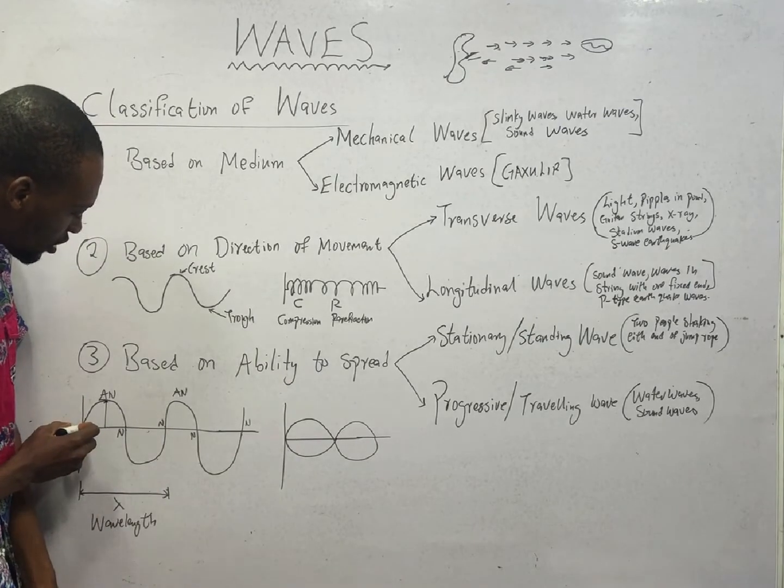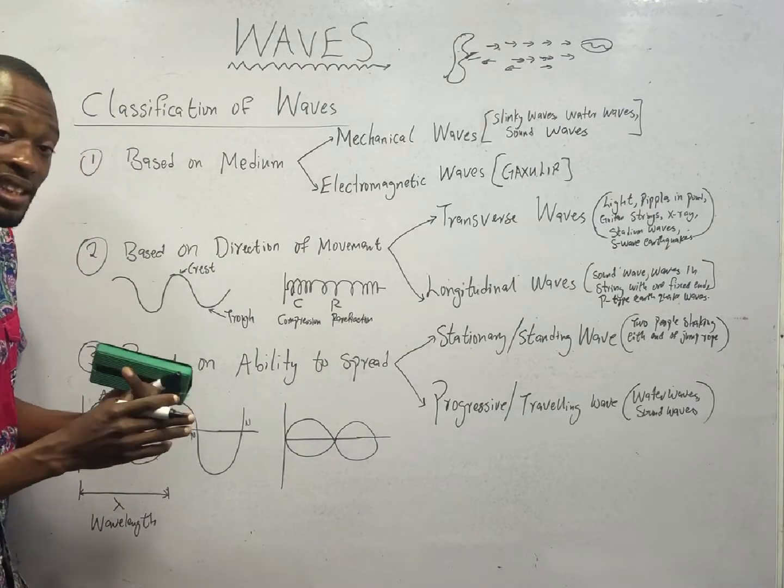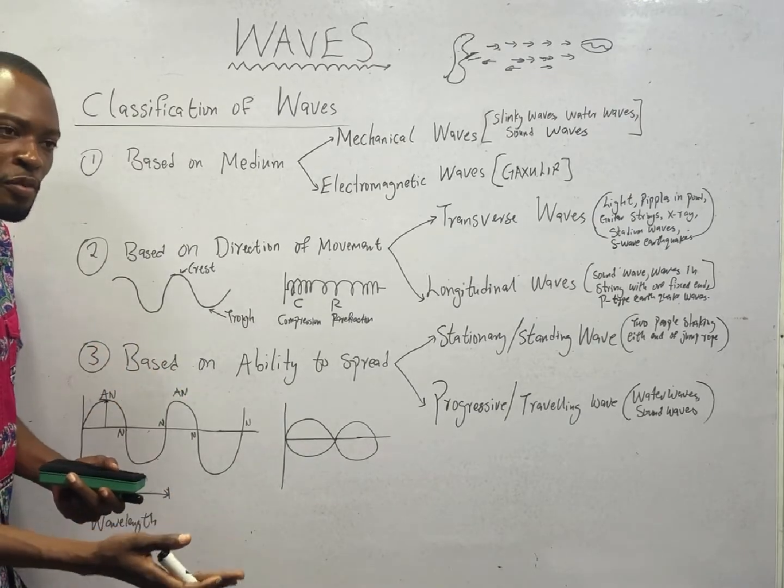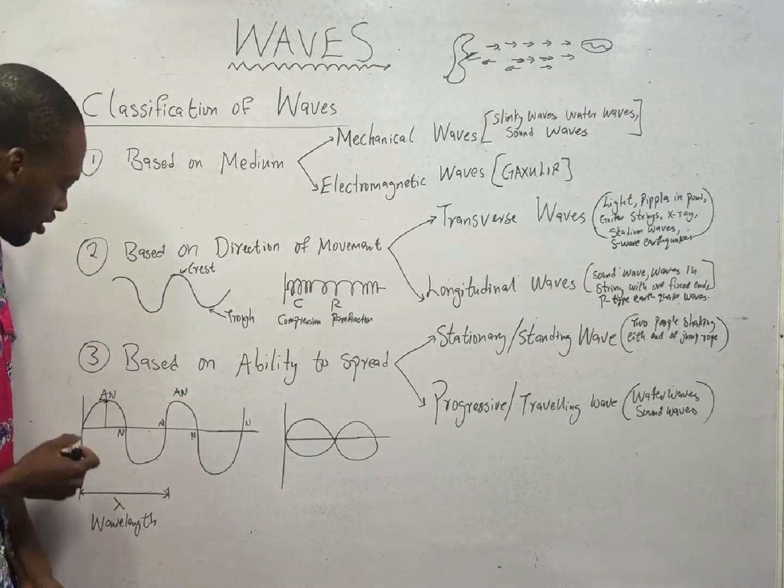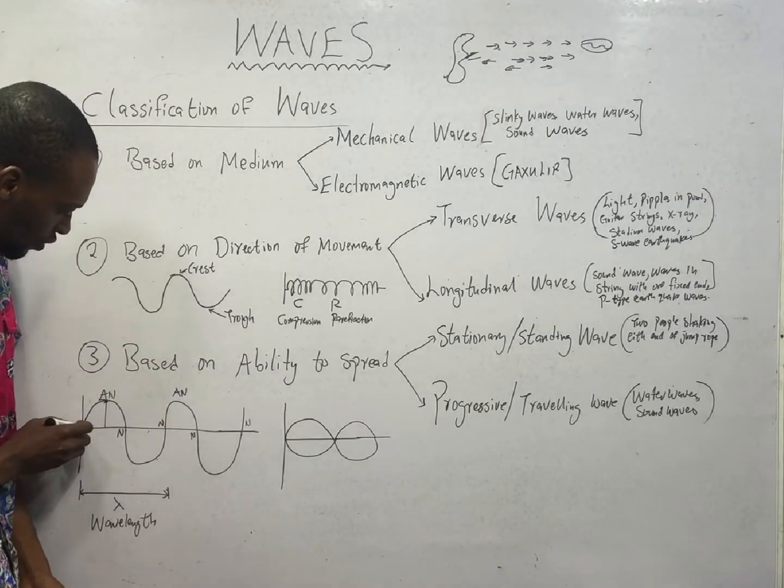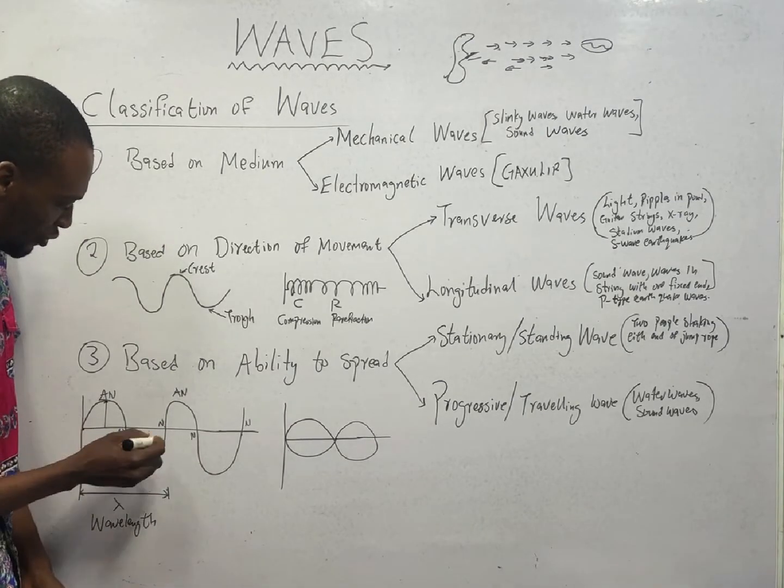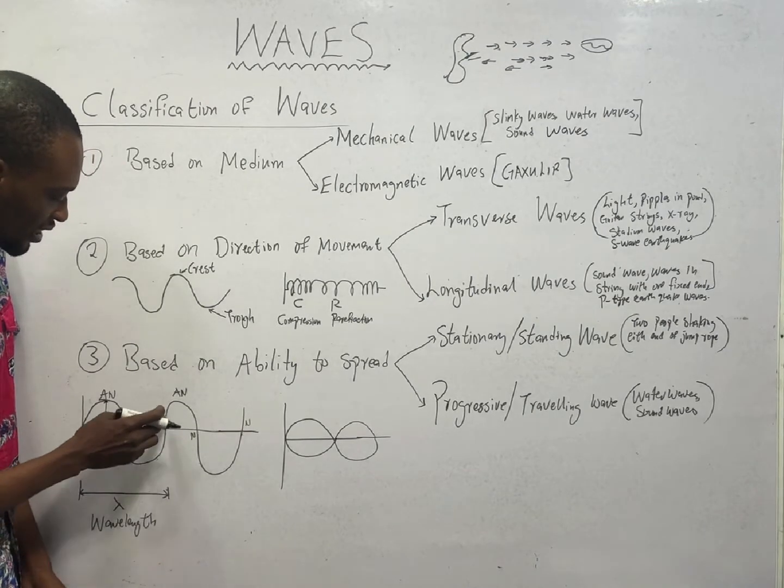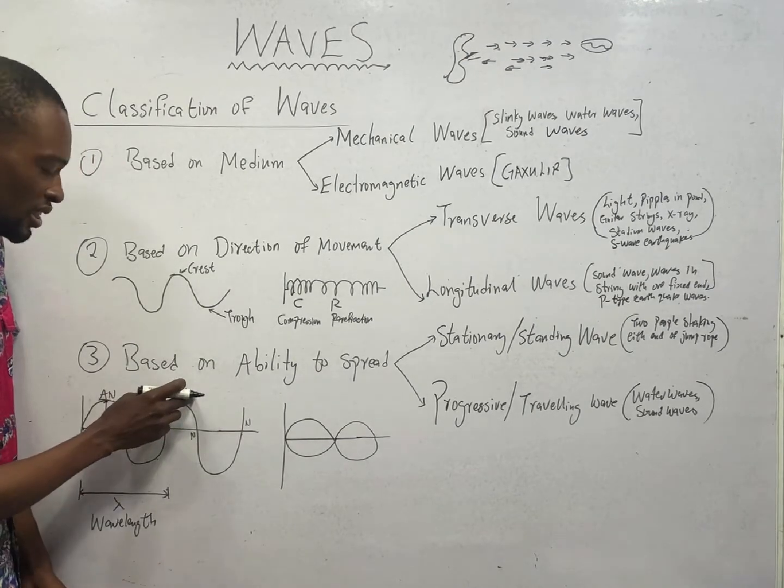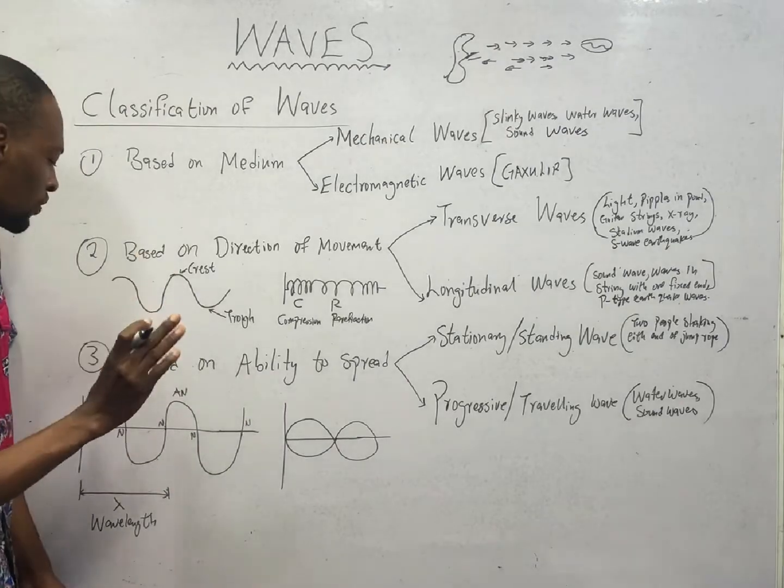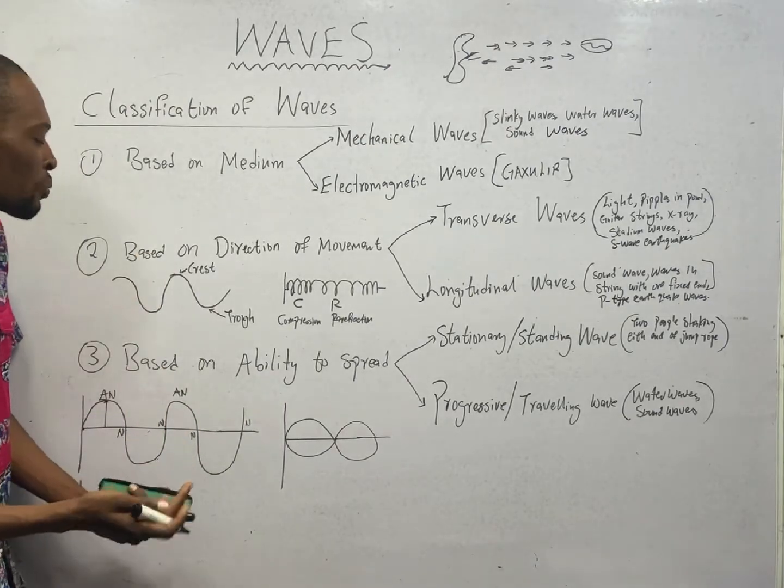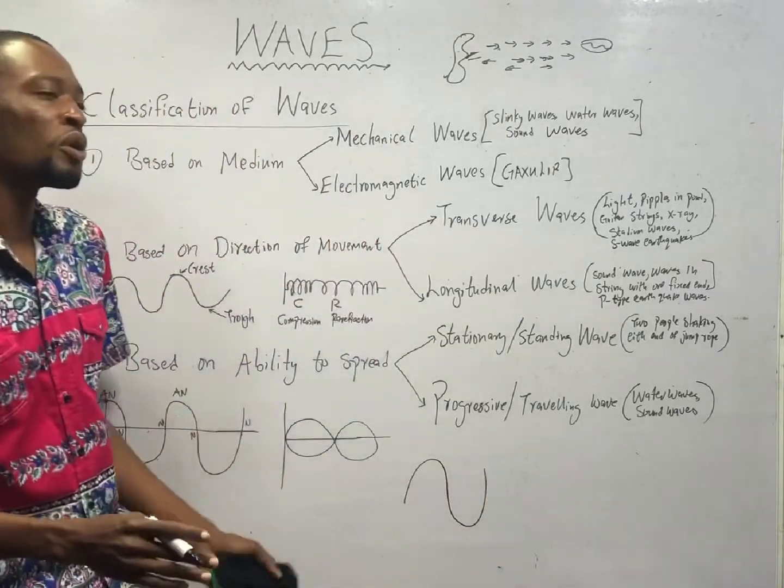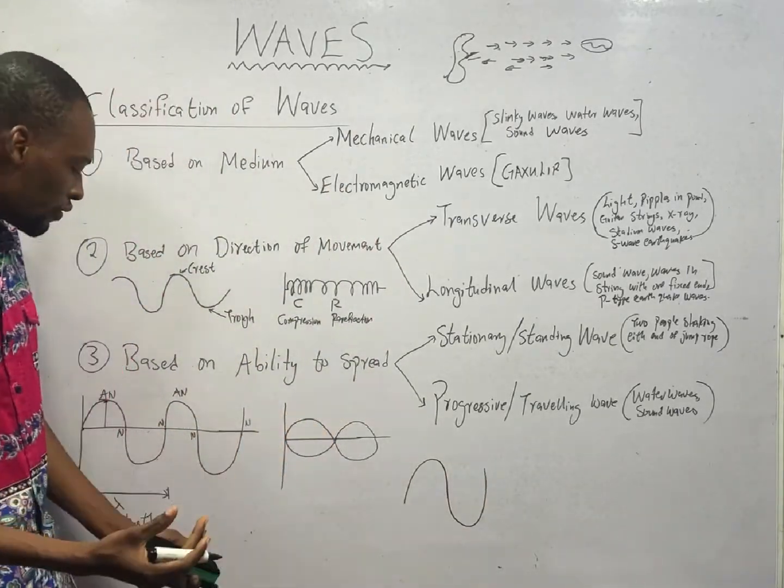Wavelength is simply the one point in a wave to exactly that kind of point in another part. This is what I'm saying. This point here now, the second similar point is here. So from here to here is one wavelength. Time to complete a complete wave. This is a complete wave. So when you make one complete wave, you see that it is one wavelength.